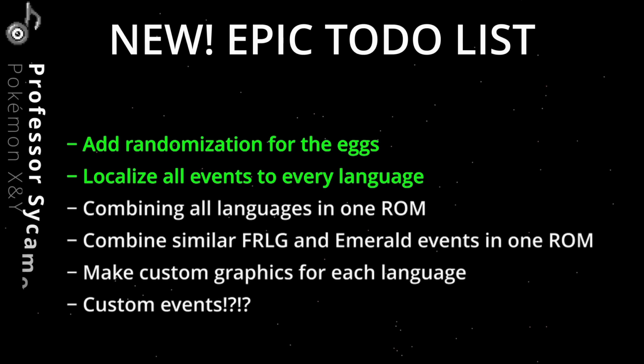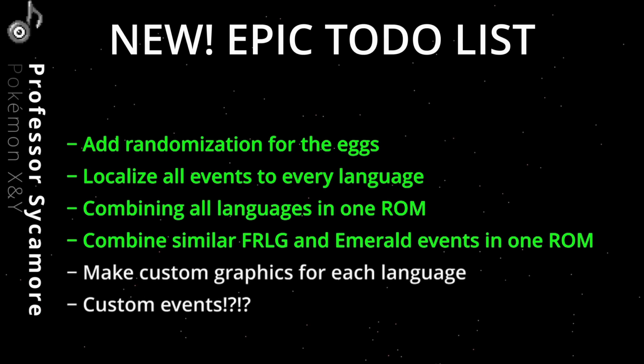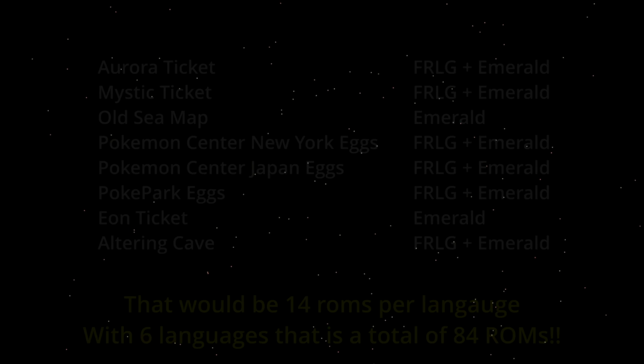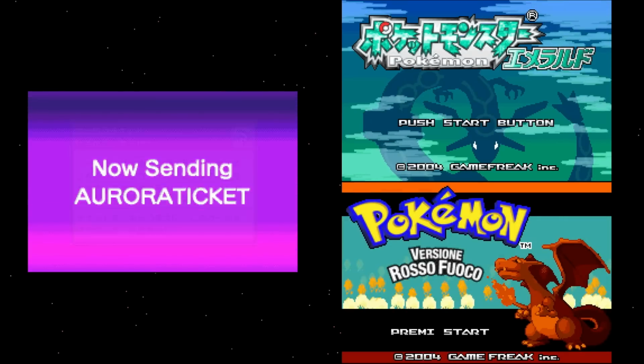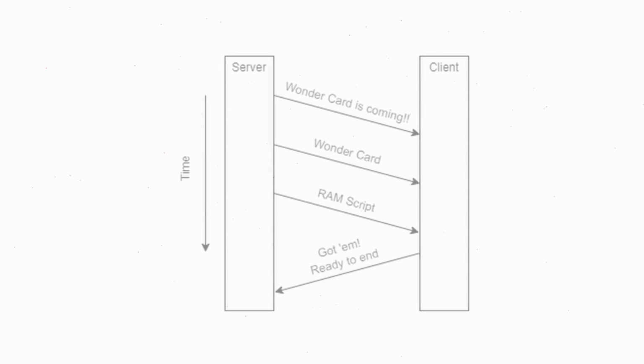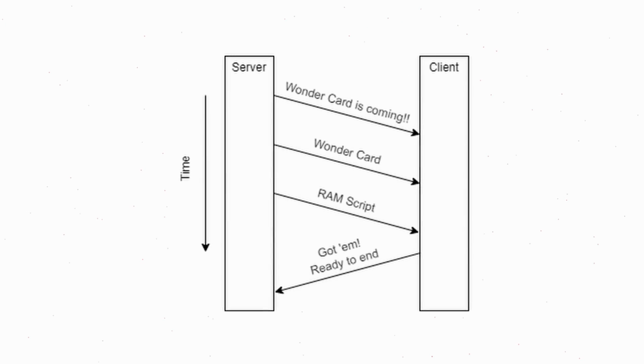Now next up on our list is combining all the languages into one ROM. We could just call it a day and release a ROM for each language, but that's no fun. In our custom code we have to figure out with which language we are communicating and send over the correct Wonder Card and RAM script. Let's take a look at our communication diagram again from before.